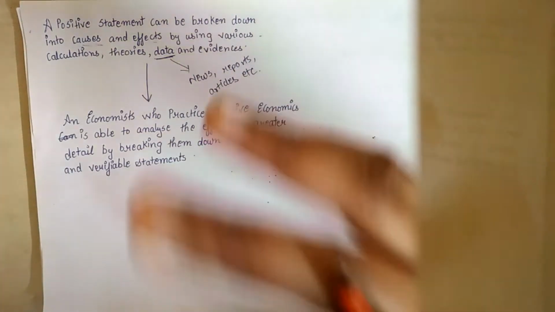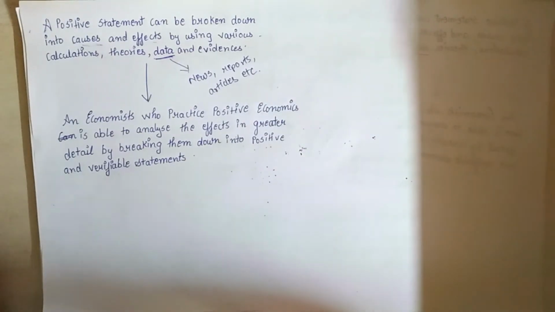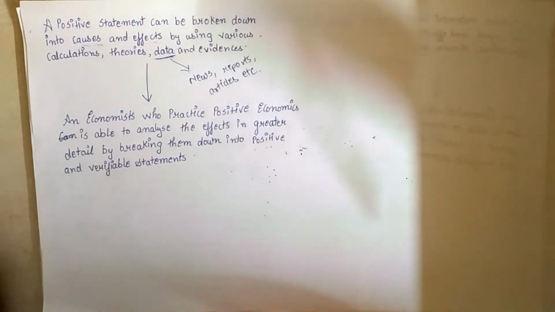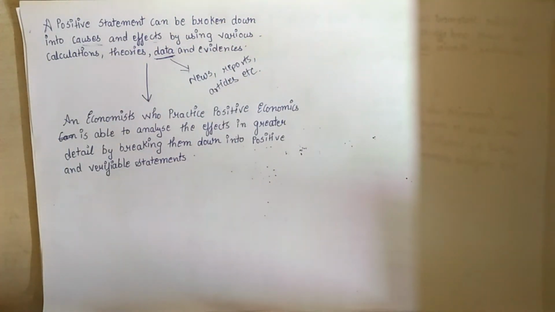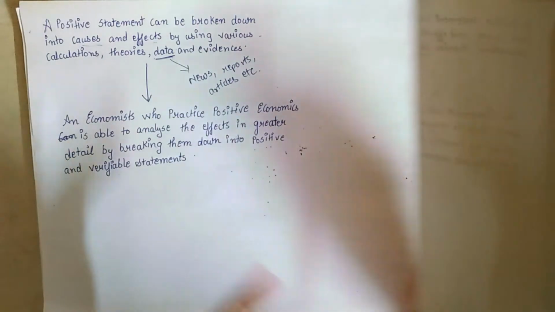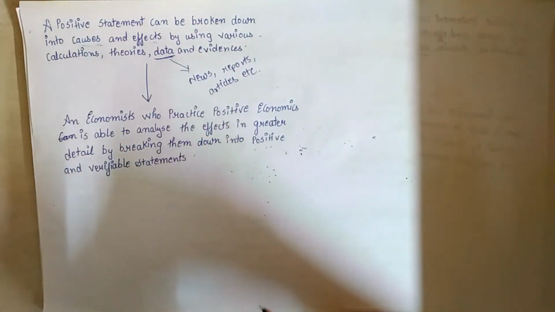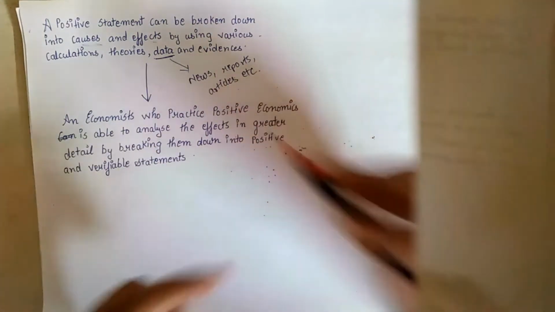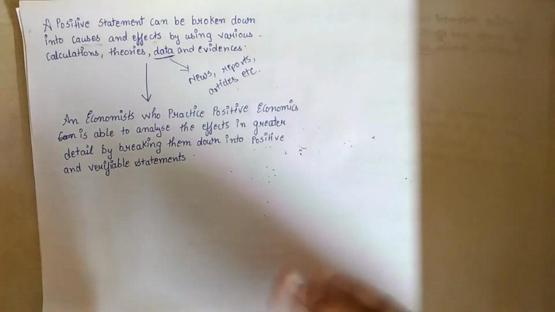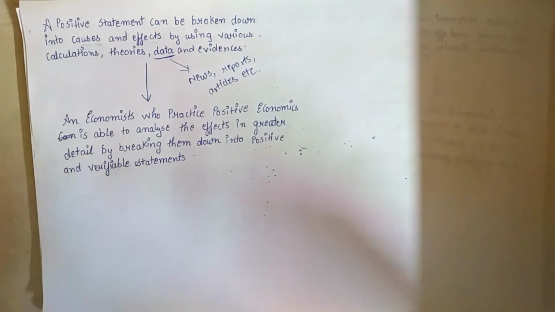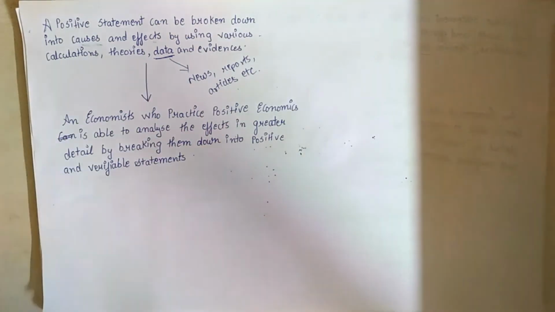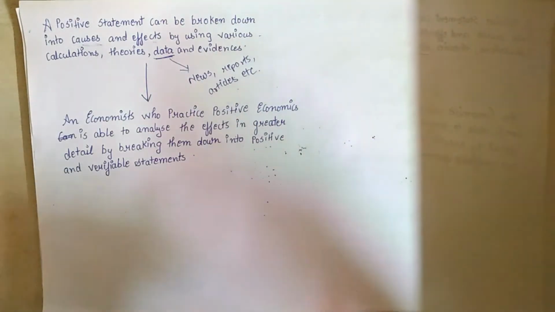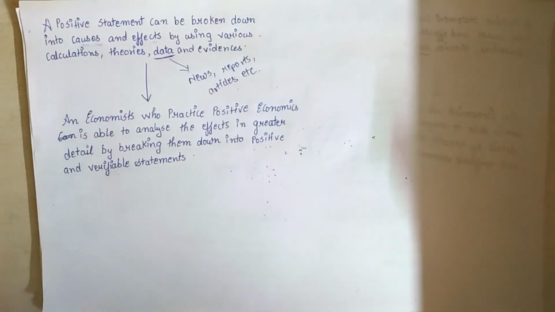Now, in positive analysis, it is necessary to go through the data, to collect the data, to understand the statistical situation, news reports, articles, etc. But any analysis involves an element of subjectivity, because in analyzing any such situation there is always some subjectivity involved.